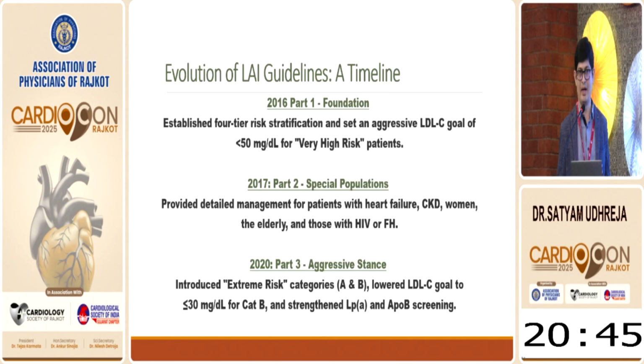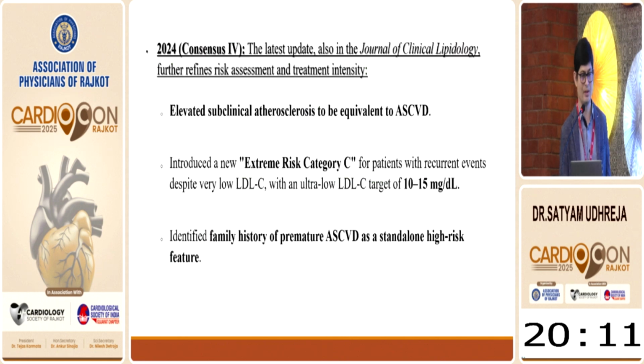The guideline came first in 2016. They came with low, moderate, high, up to a very high risk group. Then in 2017, they targeted special populations: CKD, women, HIV. In 2020, they came with a more aggressive goal and introduced the extreme risk A category and extreme risk B category with an LDL goal up to 30 milligram per deciliter. And they strengthened the recommendation to check ApoB and lipoprotein little a in every patient.